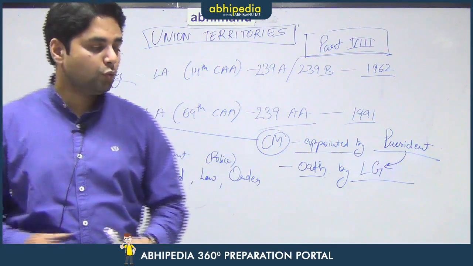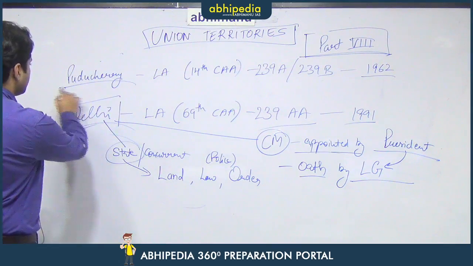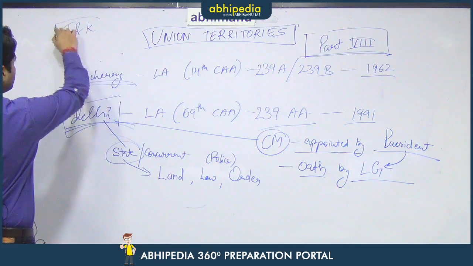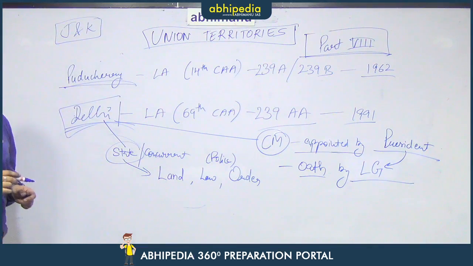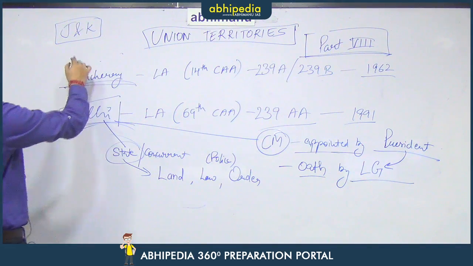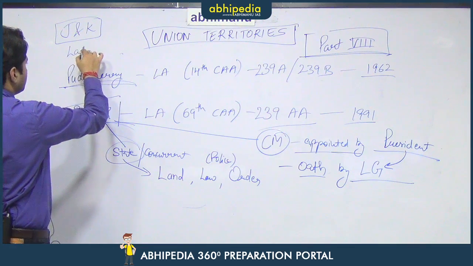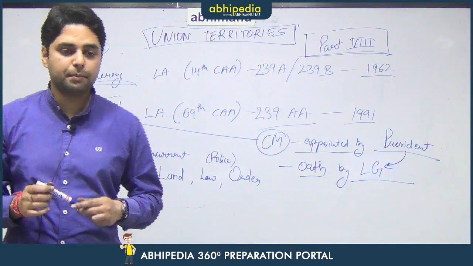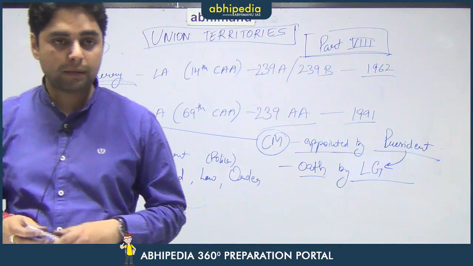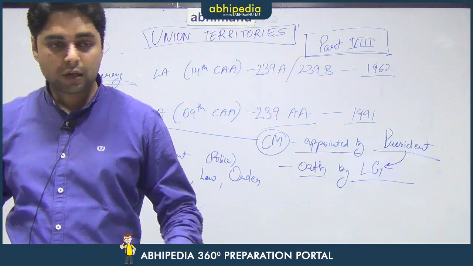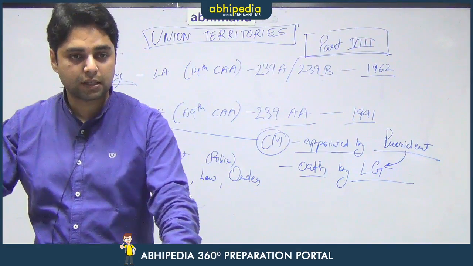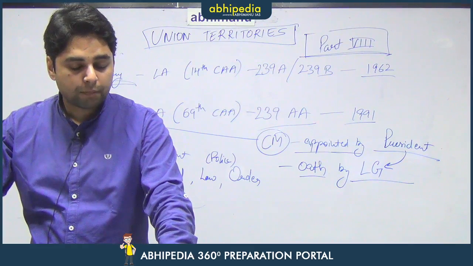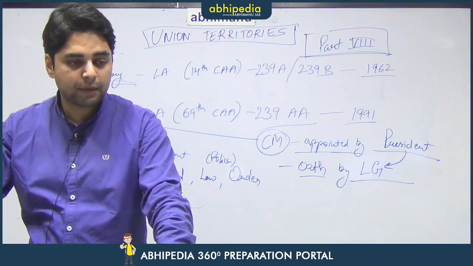So these are the two union territories that we have talked about that have a legislative assembly. There is also the legislative assembly of Jammu and Kashmir, but we do not know yet the exact provisions of that. There is another UT, Ladakh, but it is a UT without a legislative assembly. So with this we have completed part 8 of the constitution also. Now we are done with part 5, part 6 and part 8. That means all the three tiers of administration are done.